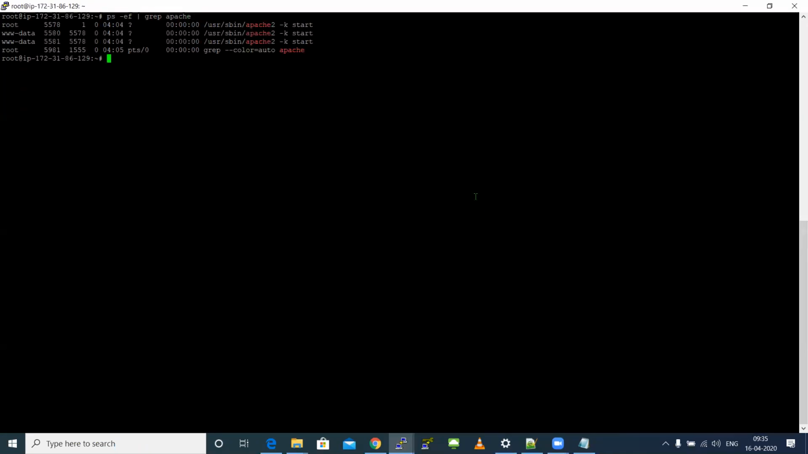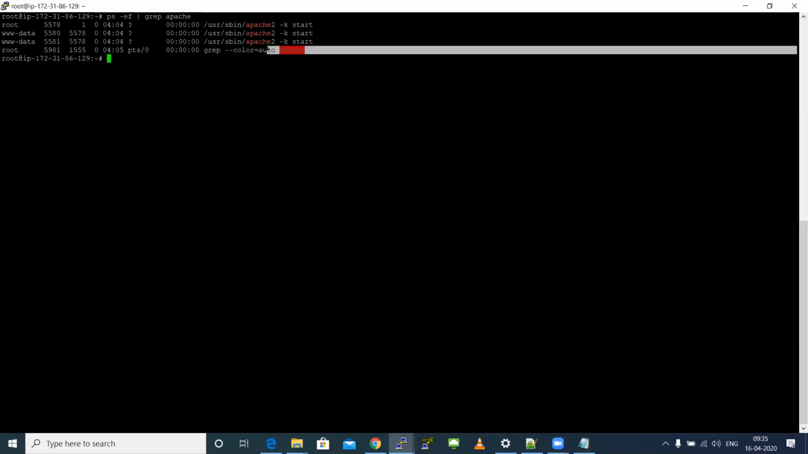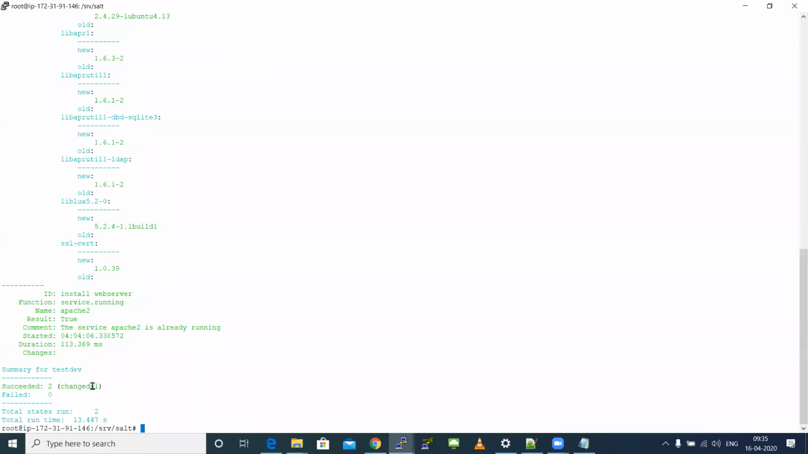grep Apache. So you are able to see in my child machine, Apache is installed and Apache is started. So it is telling there are some changes that have happened. I told you, right? Salt or Ansible, intelligent tools which will analyze the state of your destination machine. Which means if I try to install the same package again, the package which I already installed.